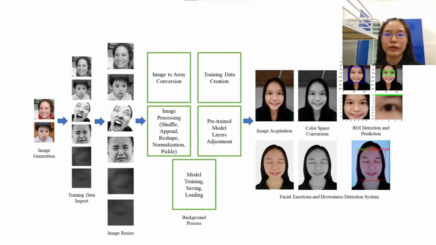Images are acquired from the input image, while frame and color space conversion are done to convert the input to grayscale as the training data. Next, ROI detection starts with the rectangular Haar Cascade classifier. Finally, the predictions start.